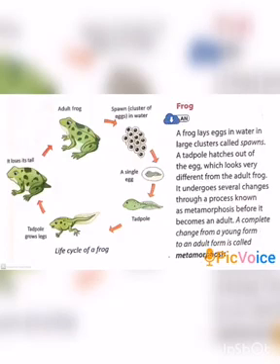A tadpole hatches out of the egg. That is a baby frog, which looks very different from the adult frog. The tadpole undergoes several changes through a process known as metamorphosis before it becomes an adult.